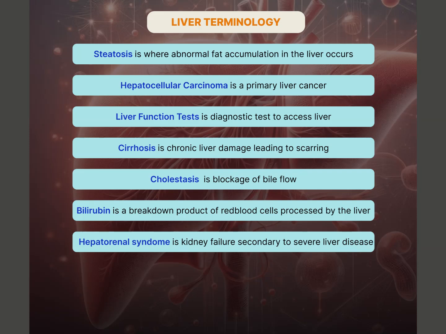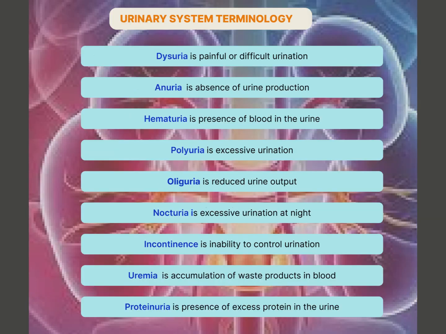Cholestasis, a condition where the bile flow is blocked, causing bile to build up in the liver. Bilirubin, a byproduct of red blood cell breakdown processed by the liver, and a key marker for jaundice. Hepatorenal syndrome, a life-threatening condition where kidney failure occurs due to severe liver disease.